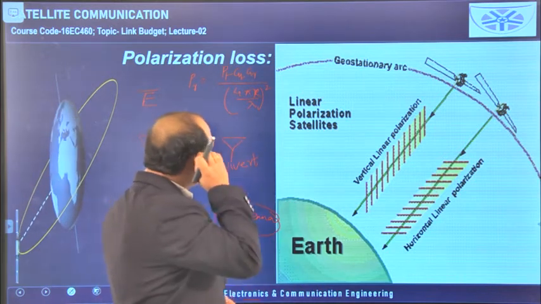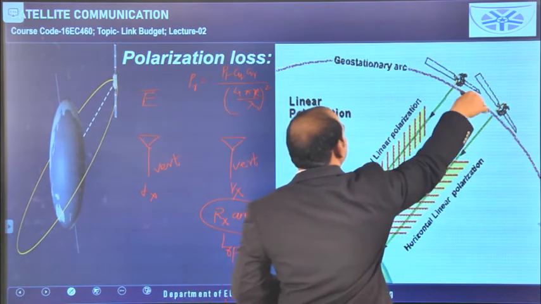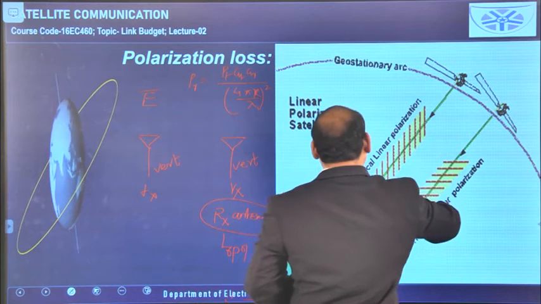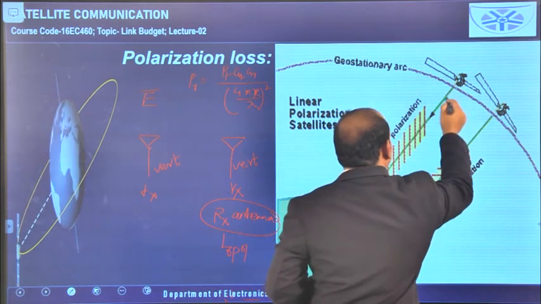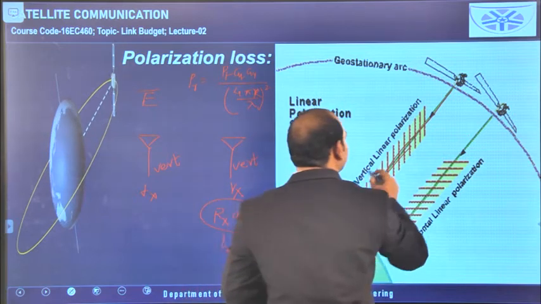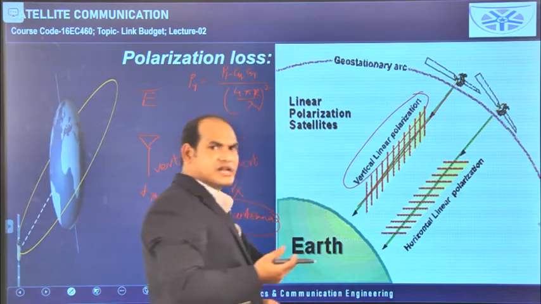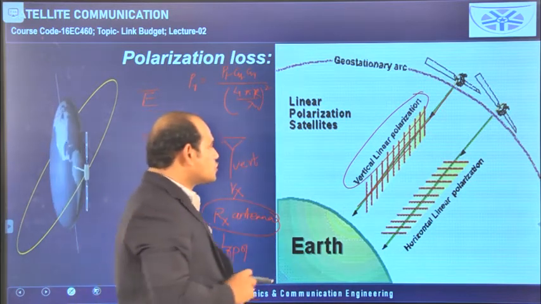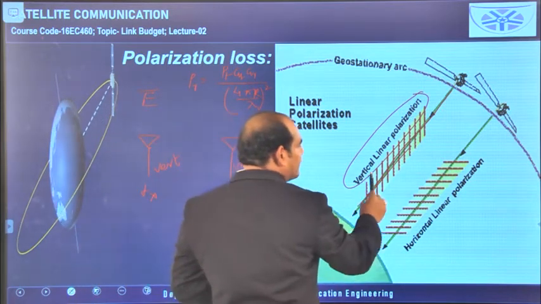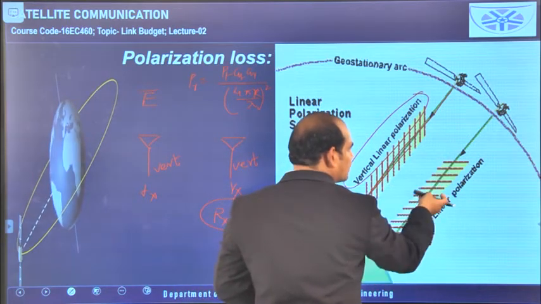If you see this diagram, here Earth is available and this is the orbit. In this orbit the satellites are there. This is a wireless link, and in this wireless link it has been mentioned that there is vertical linear polarization. In linear polarization, vertical and horizontal are there, so the electric field is oriented here, and here horizontal polarization is there.